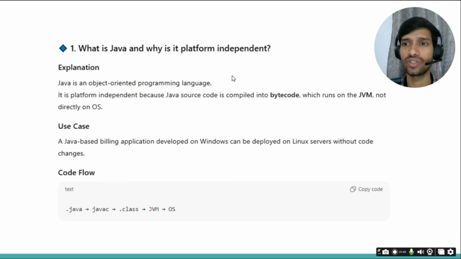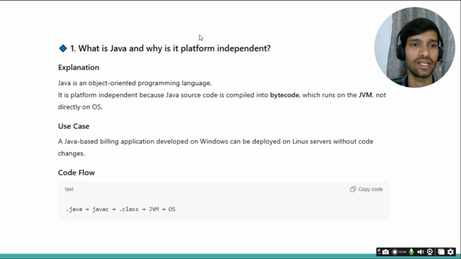As we know, they will start with the basic Java questions. They will definitely ask what is Java and why it is platform independent. This question is asked to very fresher candidates with below 1 year's experience, or they may ask candidates with 2 or 3 years plus experience also.